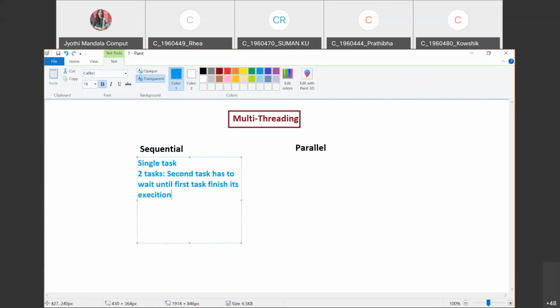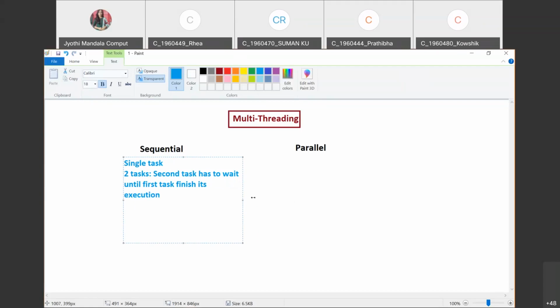Are you following, all of you, what I'm telling? Follow carefully these things. Okay, what do you mean by sequential execution? Sequential execution is nothing but at one time only a single task will be executed. As an example, if you have two tasks, then until and unless task one is performed, the CPU will not be given a chance to execute the second task. Okay, all of you, is that clear?